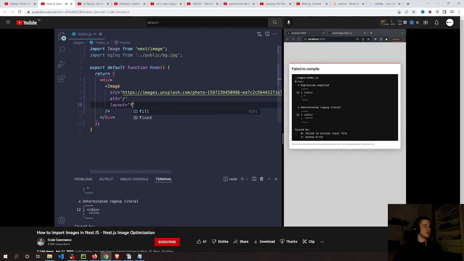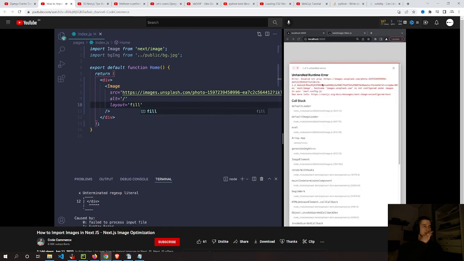I like to use the layout fill just like that, and that way it'll display the entire width and height of the screen. But before, if we're using an external URL file, you get this error: hostname images.unsplash.com, which is where my image is hosted, is not configured under images in your next.config.js. So we just make some changes to that.